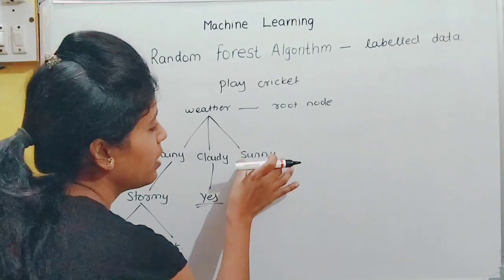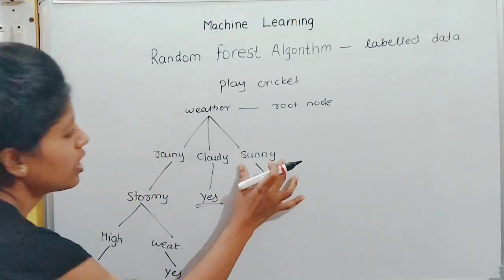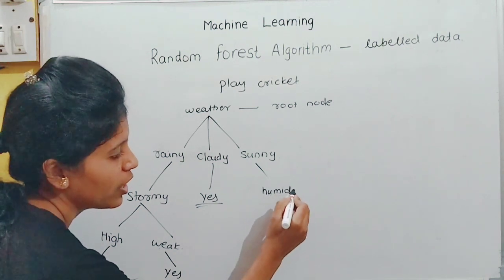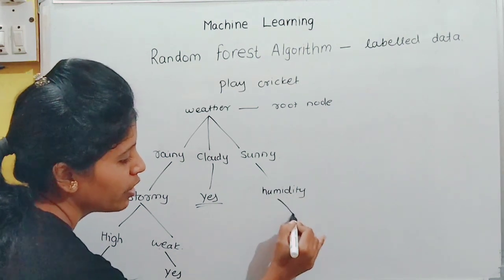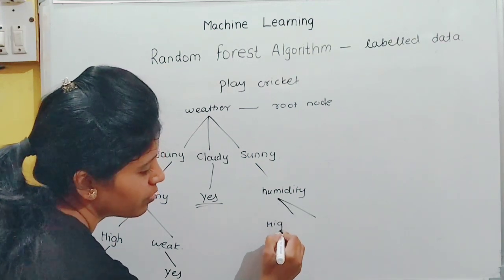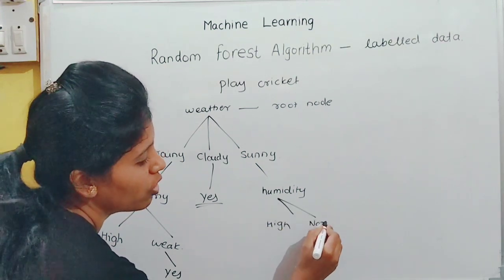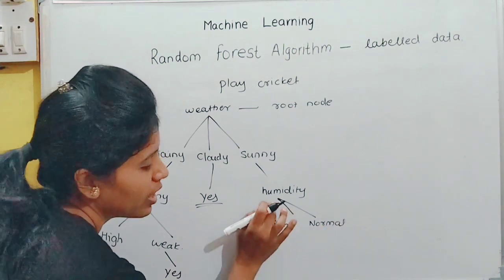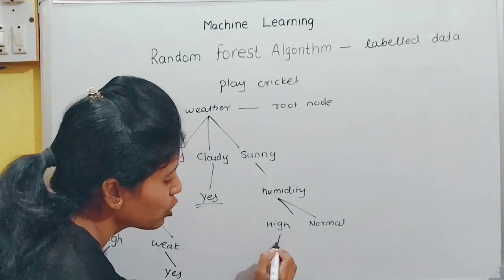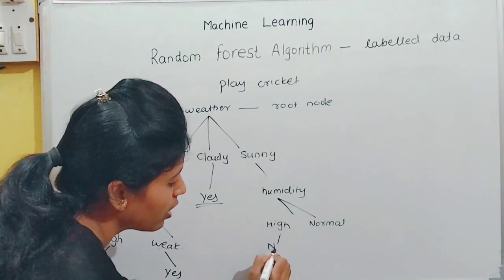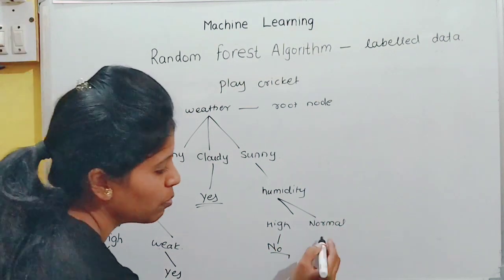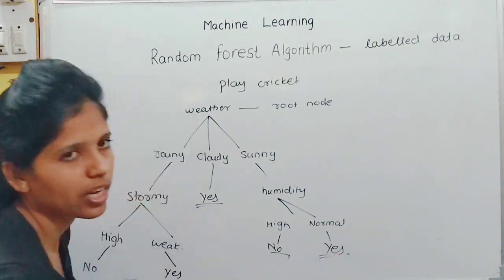Next, it may be a sunny day. On that day we again consider the humidity, whether it is high or normal. If the humidity is high, Rohit will not play cricket, and if the humidity is normal, he will play cricket.